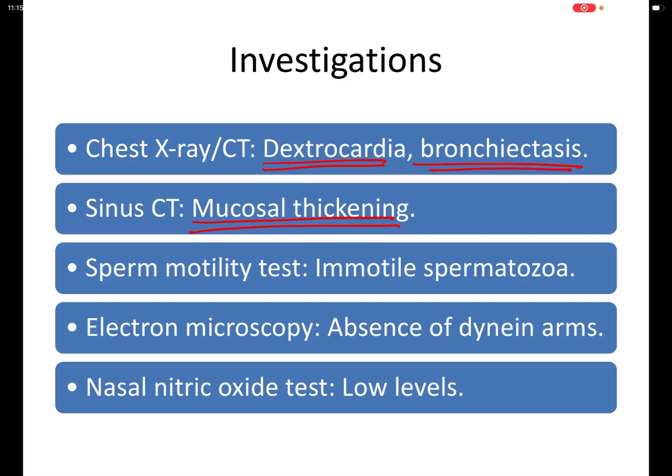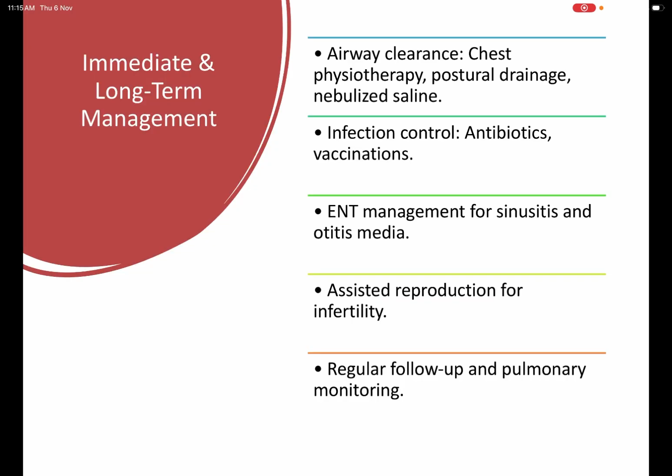Sperm motility test will show immotile spermatozoa, though pregnancy can be achieved using artificial insemination techniques. In electron microscopy, there will be absence of dynein arms, and the nasal nitric oxide test will show low levels.